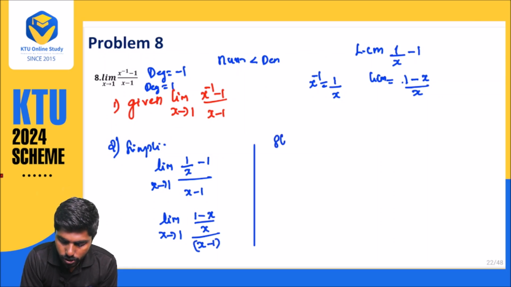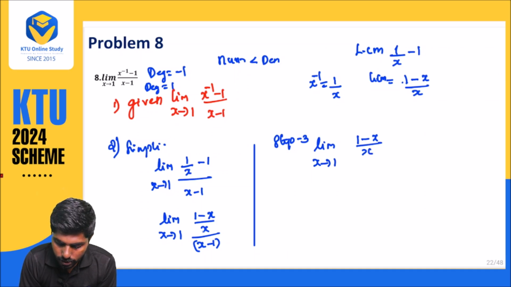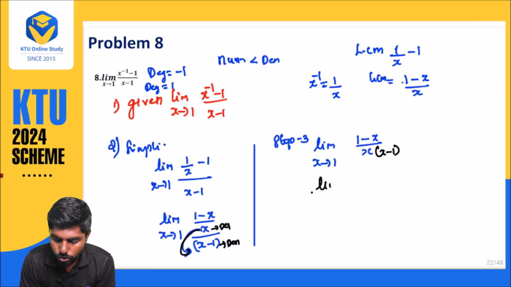So step number 3. What is step number 3? Limit x approaches 1, writing the LCM, that is 1 minus x into x. This x will go here, because both are in the denominator, so it will become x into (x minus 1). Now we want to simplify. So limit x approaches 1, I am taking minus as common.